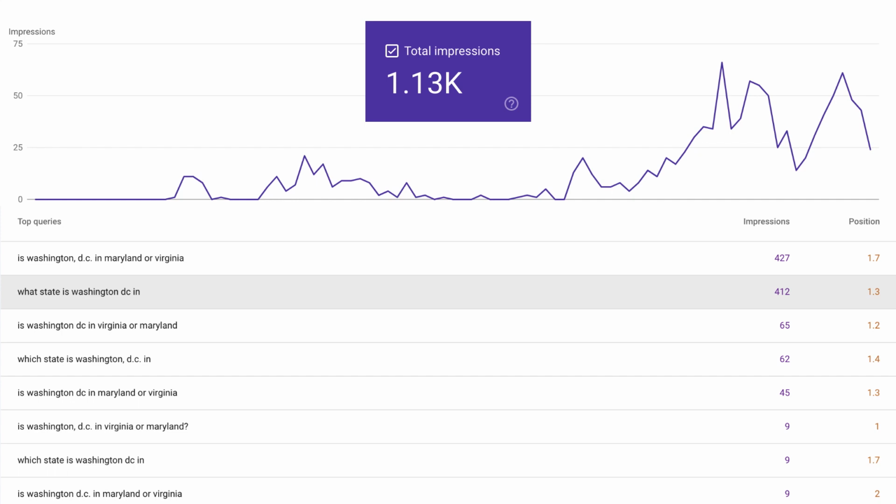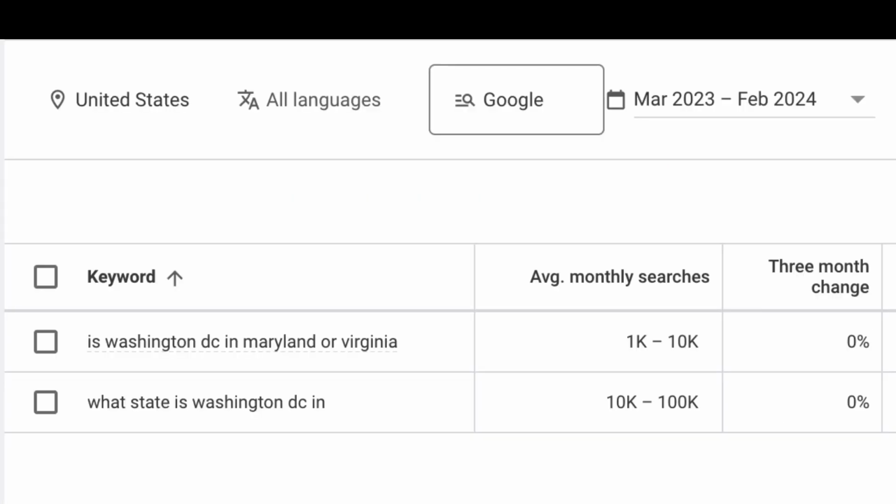Is Washington, D.C. in Maryland or Virginia? What state is Washington, D.C. in? So I started thinking, but wait, that's just searches that end up pointing to my mapsforkids.com website for keywords and their search positions for my site. What about the average monthly volume of those searches Google-wide? Well, it turns out that there are between 10,000 and 100,000 people asking that question every month.